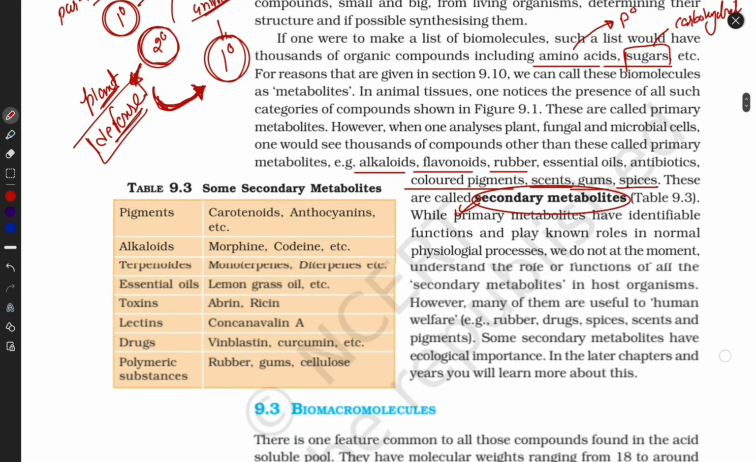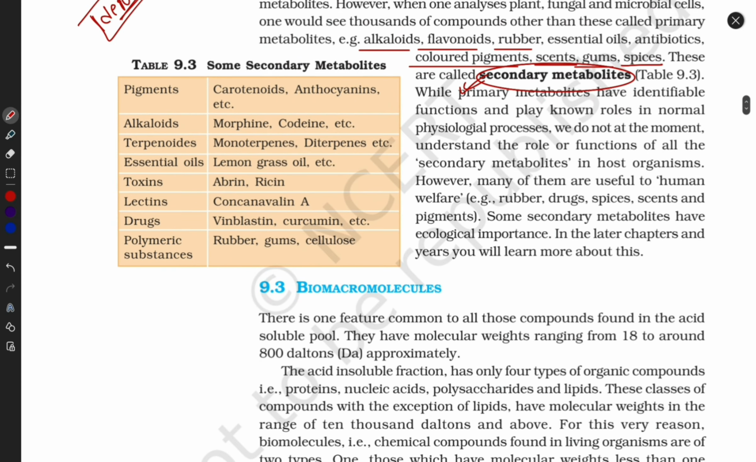Look at me. Here are some examples of secondary metabolites. This is important, guys, because this is in your NCERT. First, they synthesize some pigments like carotenoids and anthocyanin. What is the use of these pigments? Carotenoids are responsible for photosynthesis, and anthocyanin is important for giving color, either to flowers or petals.